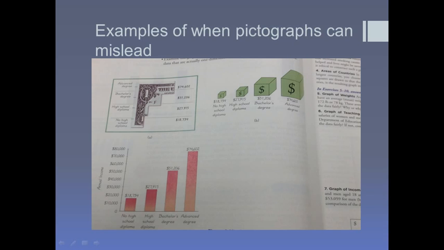But if you take a look at the right side where we have the three-dimensional boxes that are drawn, it looks far more misleading because you're talking about a very small box as opposed to a very large box with the advanced degrees there on the right. So you can see that between the three graphs, including the bar graph that's on the bottom, you have some major differences in terms of the effect that they could possibly have on people, and that's the thing that we have to decipher as we're going through different types of graphs.